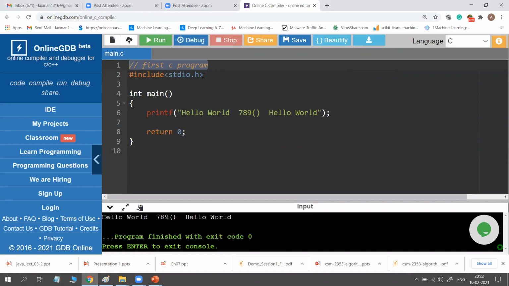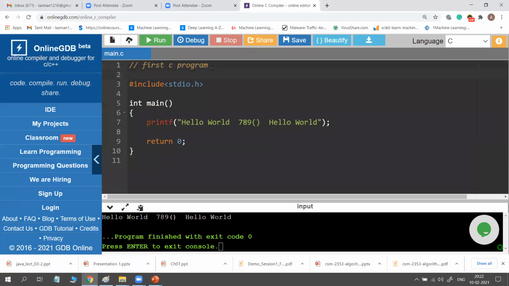That is a comment. So what does comment mean? Simply it is ignored by the compiler. What does it mean? The compiler does not consider it for processing. It is only a comment. The compiler ignores all the comments. So this instruction is not considered by your C compiler. You are writing it only for understanding purposes. So these comments you can write any number of times. So first C program. Similarly, I am writing one more. C is easy, for example.